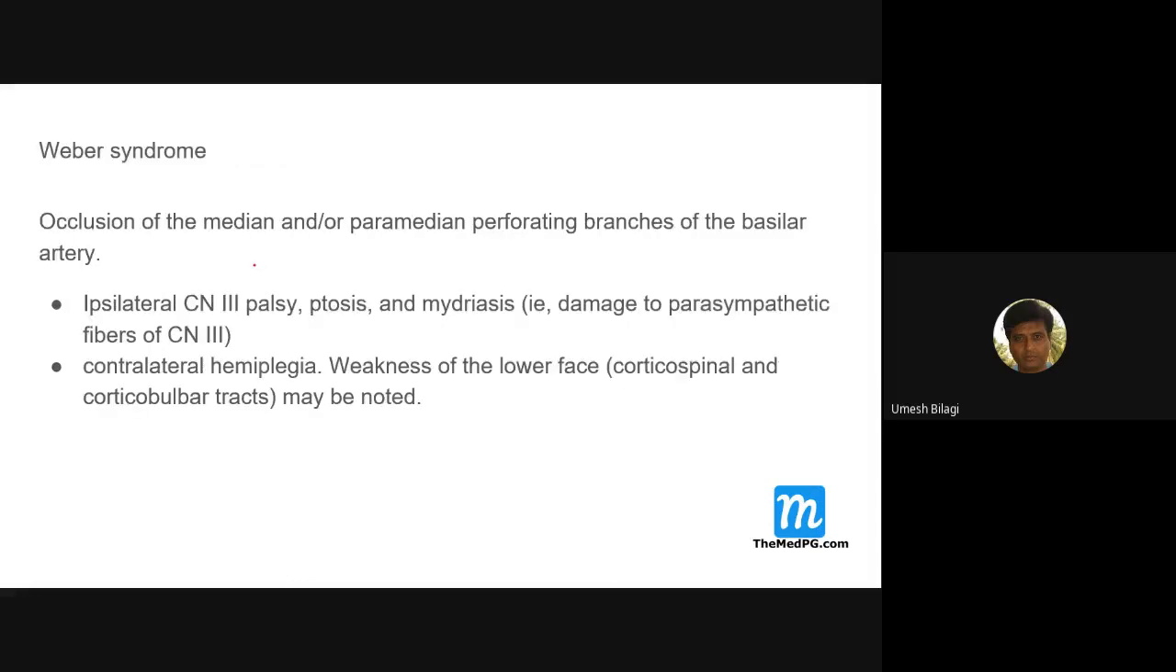Weber syndrome, they can ask this question. Weber syndrome is occlusion of the median and paramedian perforating branches of the basilar artery. The basilar artery's perforating paramedian branches supply what? The pons. Are you able to imagine?